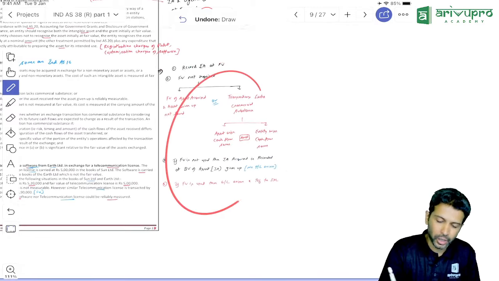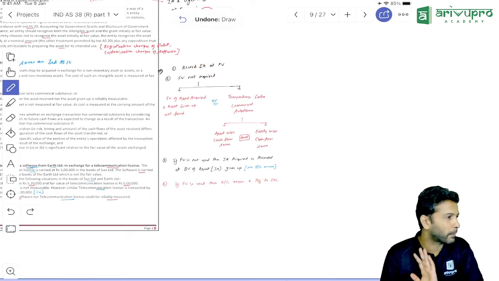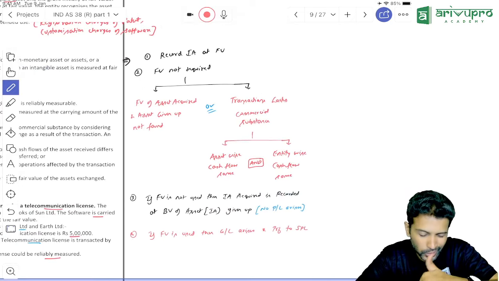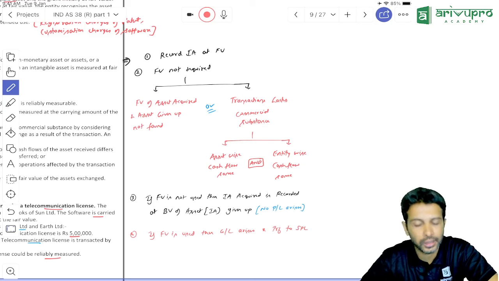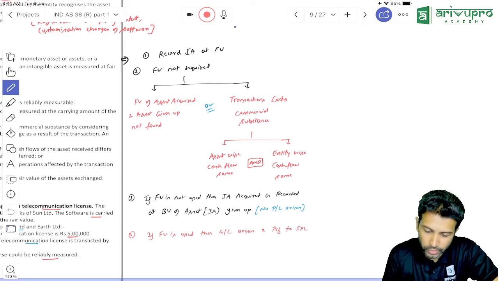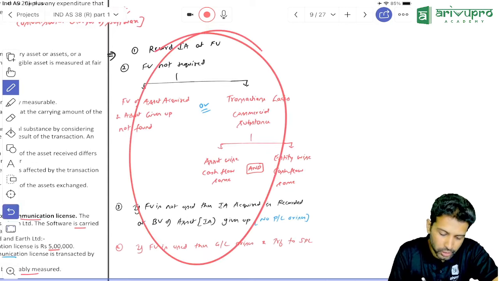Same fund, I've just written it once more for you here. Ditto concept, absolutely no change. Now we have one question based on this. One good question on exchange. They have kept it in this particular standard. So we will solve that and then we will take a break. You need any updation to be done from your end on this or comfortable?